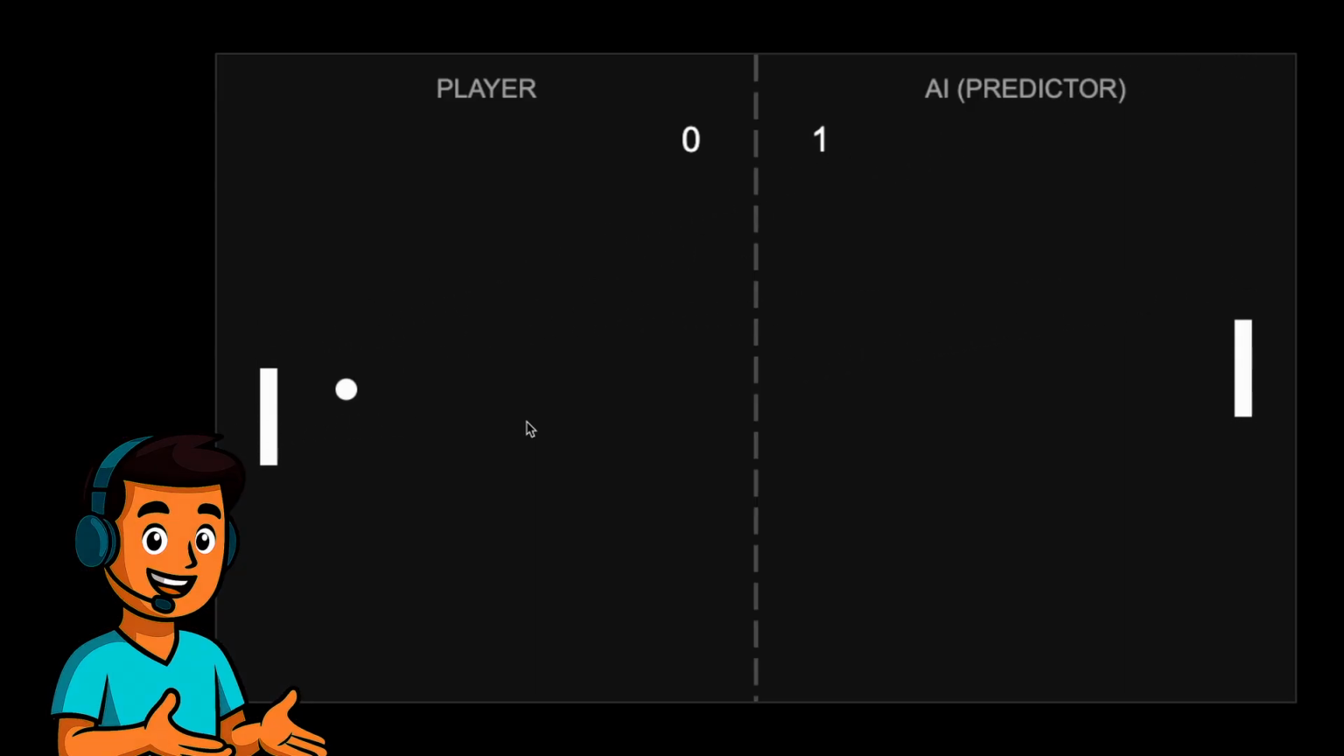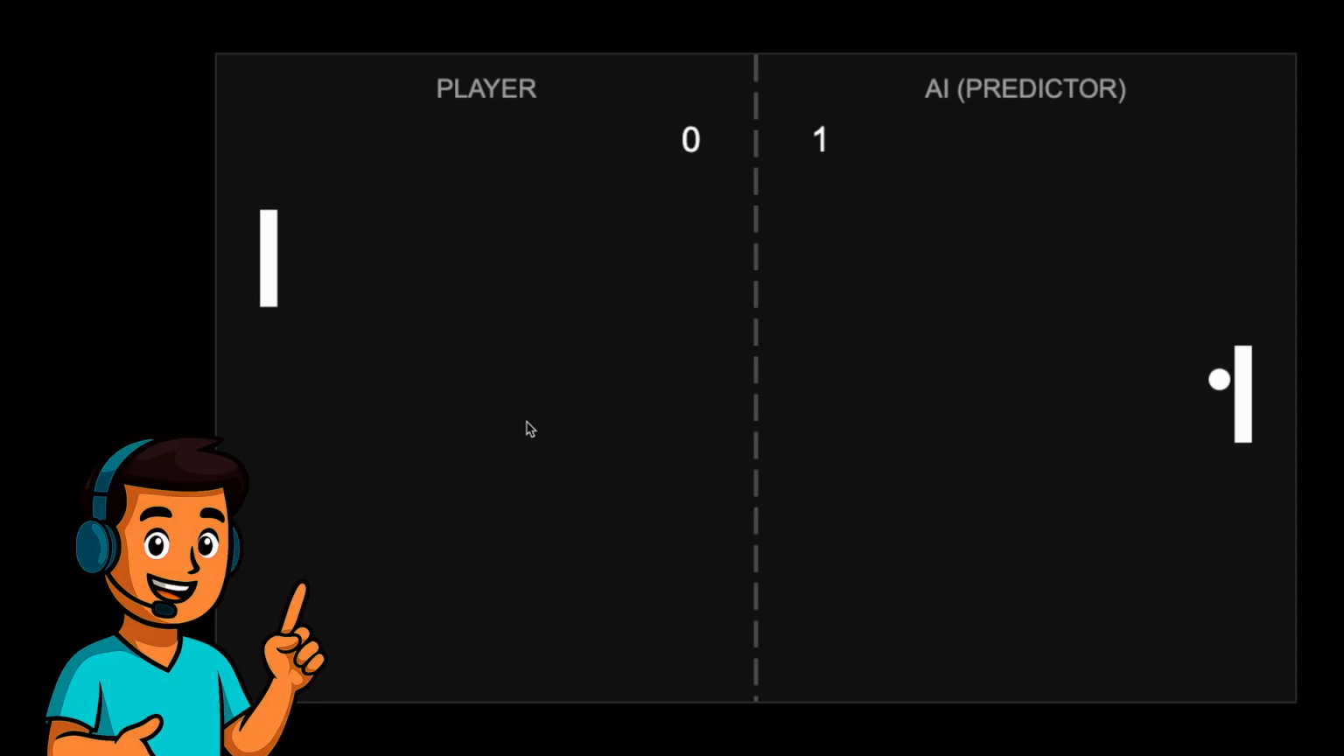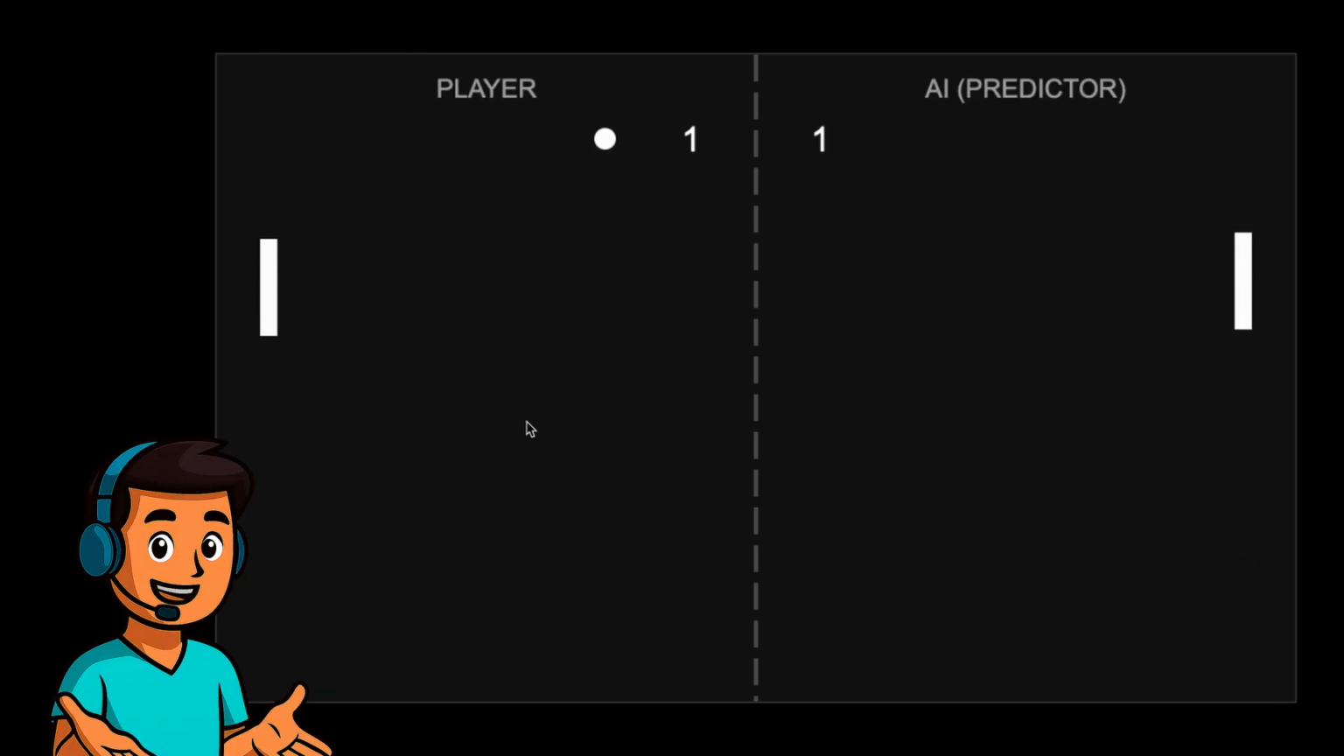Unlike the follower, which takes on a more reactive approach, the Predictor is much more proactive. When the ball is moving away, the Predictor will also position its paddle in the middle of the goal. This makes it easier to move both up and down, depending on where the ball is bouncing towards.